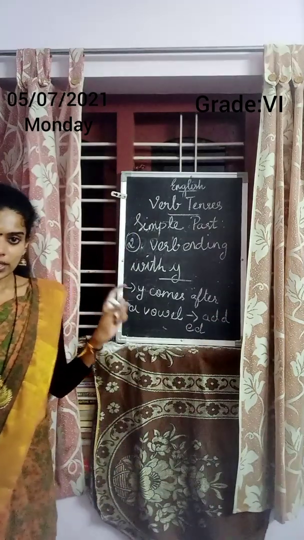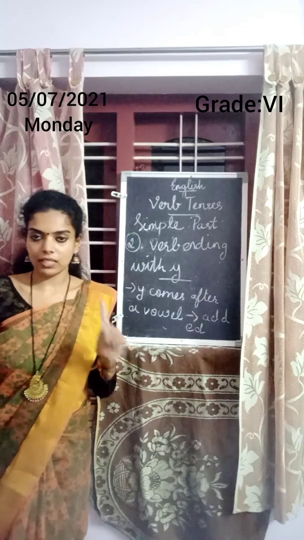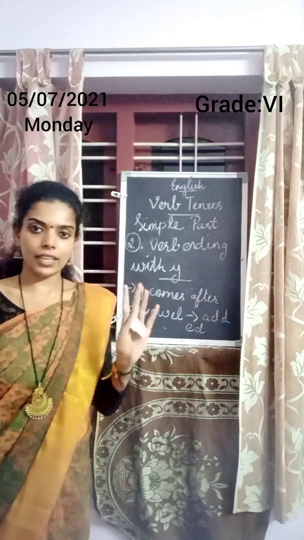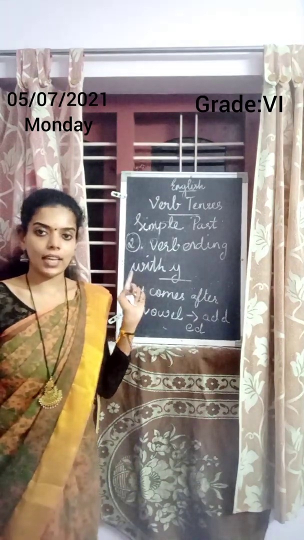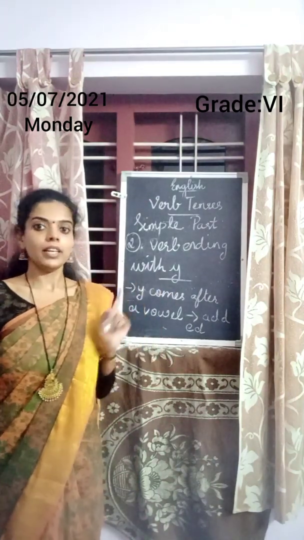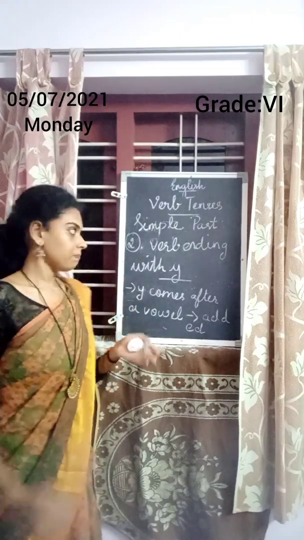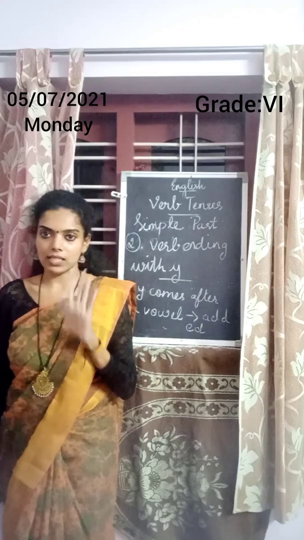So, if the y comes after a vowel, you need to add ed. No need to replace the y. Simply add ed to the verb. Okay. So, example is delay. D-E-L-A-Y. The past form of delay is delayed. D-E-L-A-Y-E-D. So, first we learn the rules for past tense.